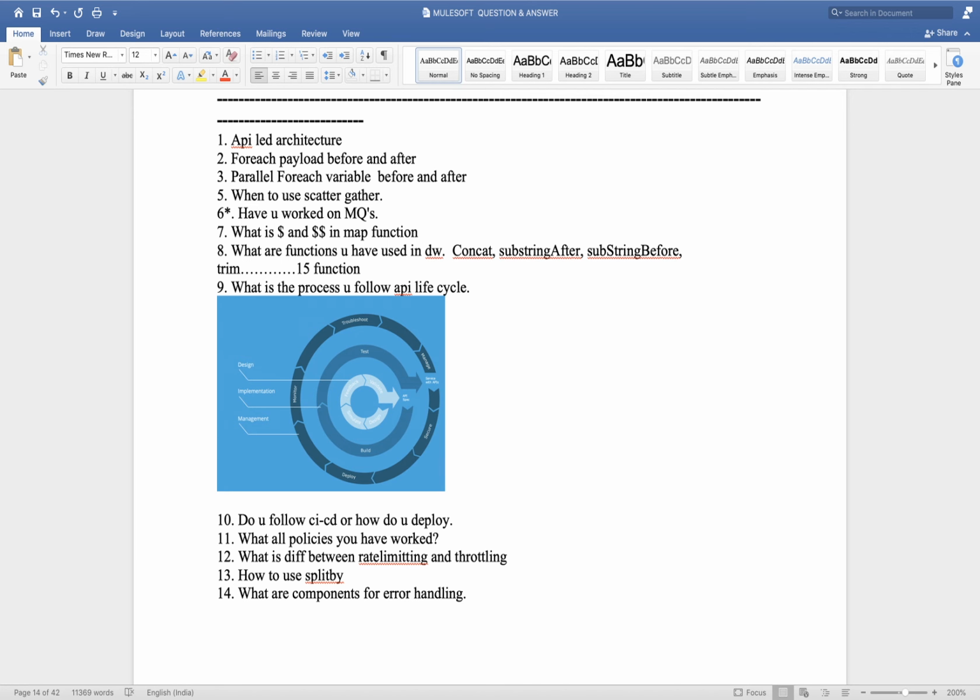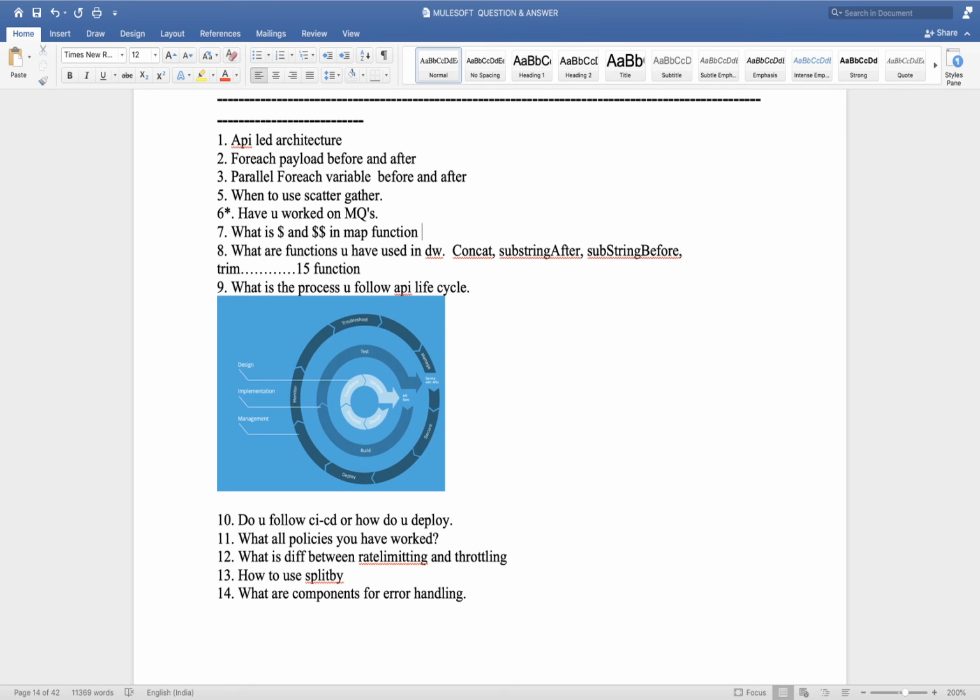Yeah, so the first dollar will be value and the second dollar will be index. So it's value and index, not key value. In a map object we have value, key, and index, but in the map function we have only value and index. So single dollar means value, double dollar means index.